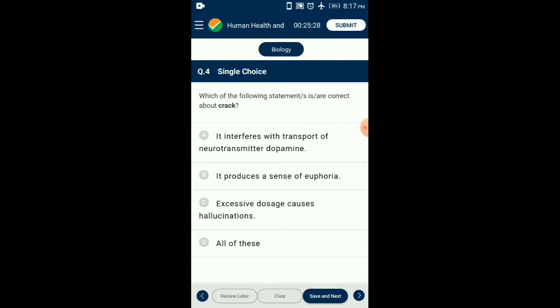It has a potent stimulating action on the central nervous system, producing a sense of euphoria and increased energy. Excessive dosage of cocaine causes hallucinations. So the answer for this question is option D. From the given statements, all the statements are correct about crack.